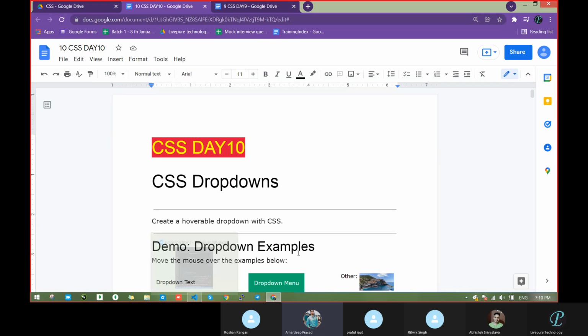Yes, sir. I have revised day one CSS. Day one and day two, selectors. Okay, selectors, fine. Four types of selectors and some parts. Okay. So what about Praful?